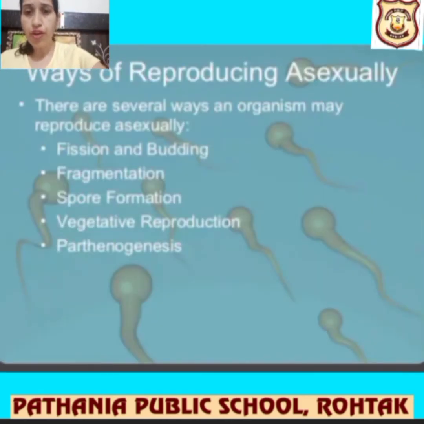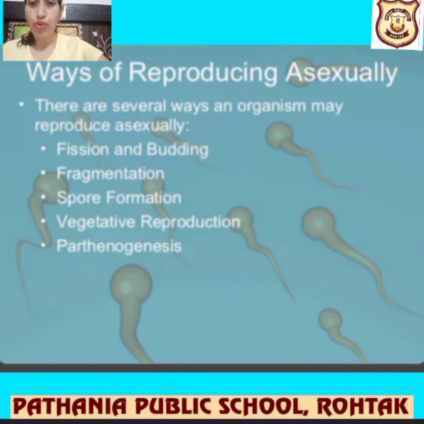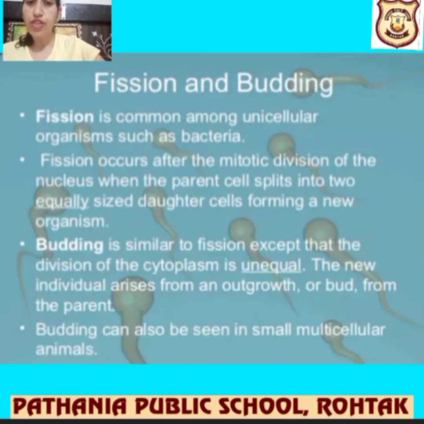Okay. The ways of reproducing asexually. There are several ways an organism may reproduce asexually. The first methods are fission and budding, fragmentation, spore formation, vegetative propagation, parthenogenesis. A few we have read in the last class, that is, in the 7th, we have started. Let us cover a few topics today in this class. First, fission and budding I will take.